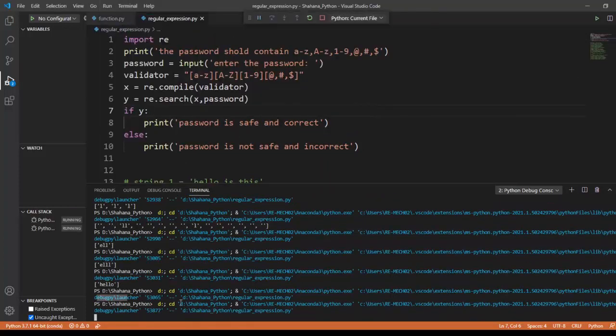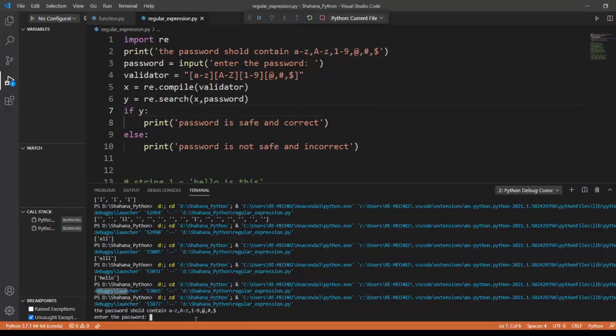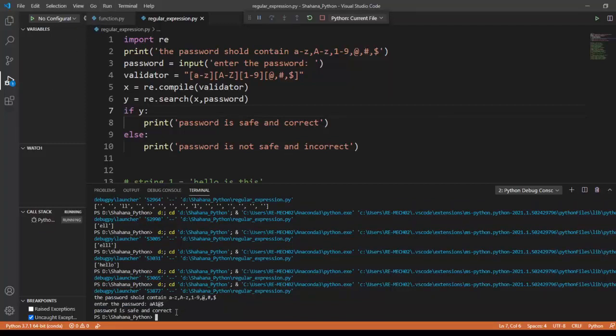Once again, I'm running this code. A, 1 and at, dollar like this, and when I enter this, the password is safe and correct. This way we can make a password validator using regular expression. This is how powerful the regular expression is.